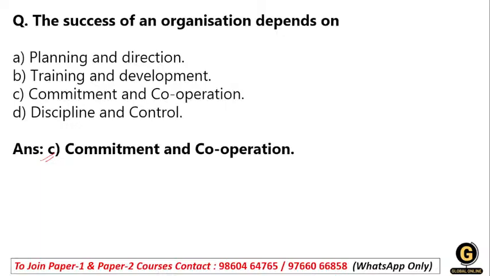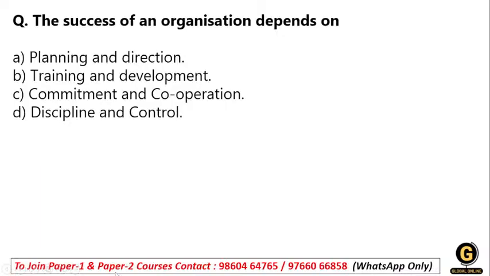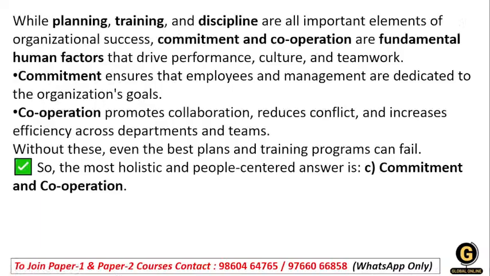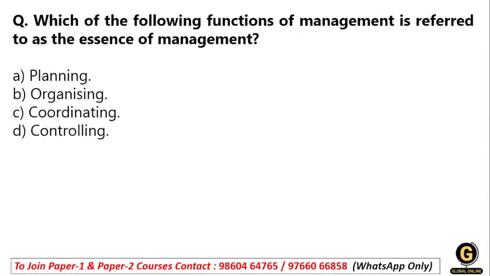If they are committed to that planning and make proper coordination between the employees, between the management and every level of management, then the organization gets success. Then, which of the following functions of management is referred to as the essence of management?